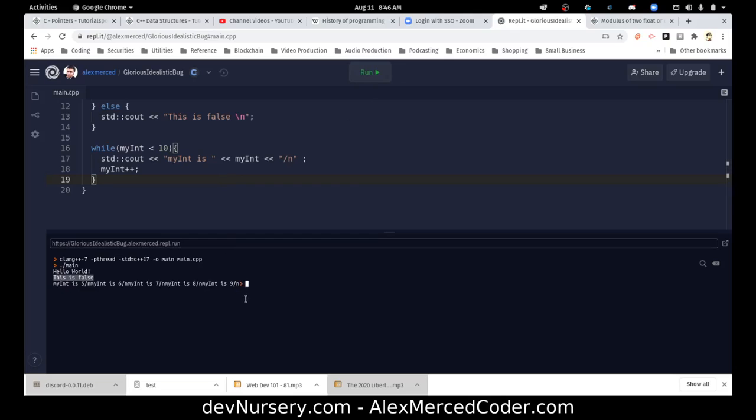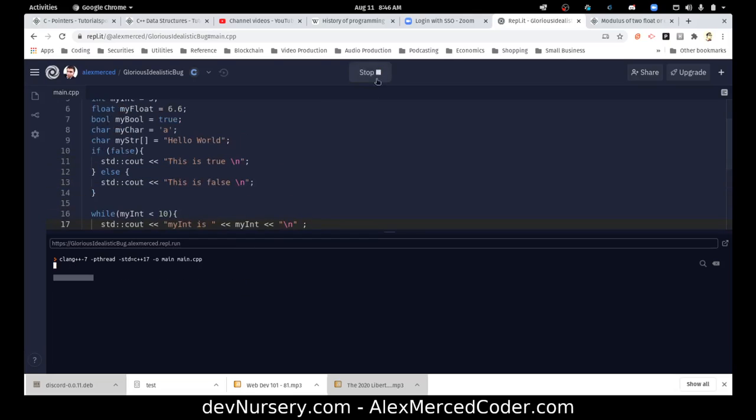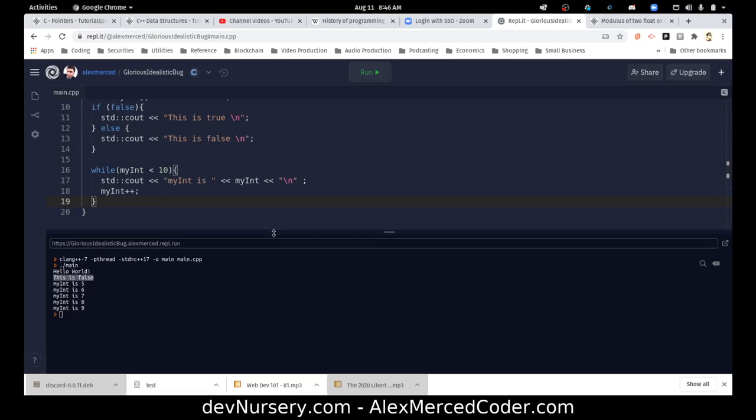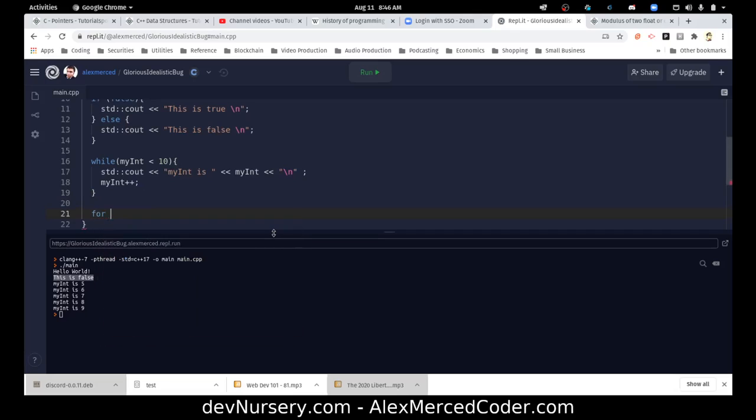This is false. Oh, I did the new line character wrong. And there you go, see my int is 5, my int is 6, my int is 7, my int is 8, my int is 9. And then when it turns into 10, the loop breaks, because again, it only runs if my int is less than 10.